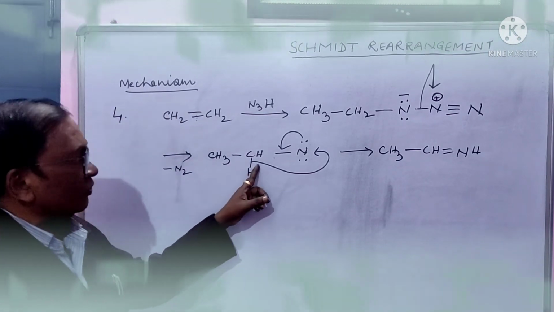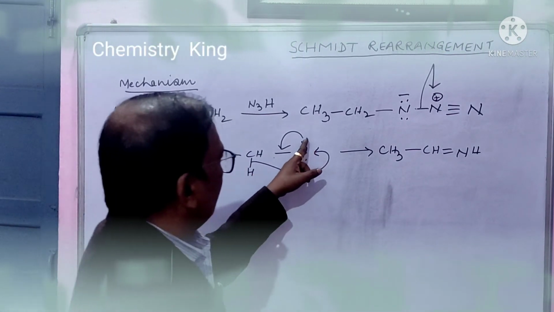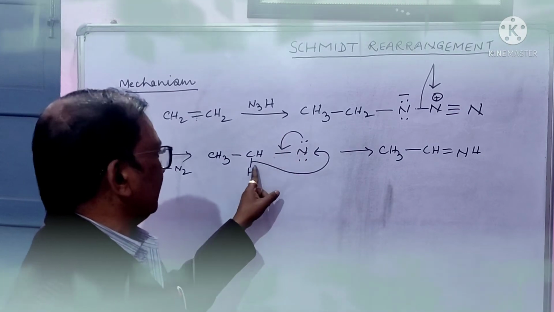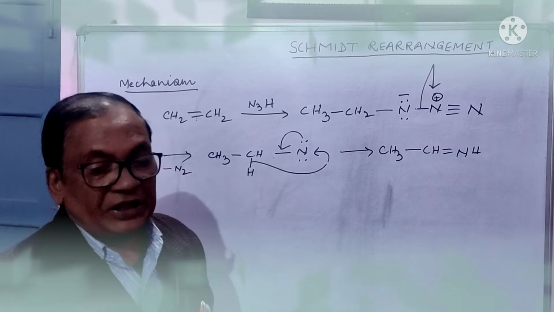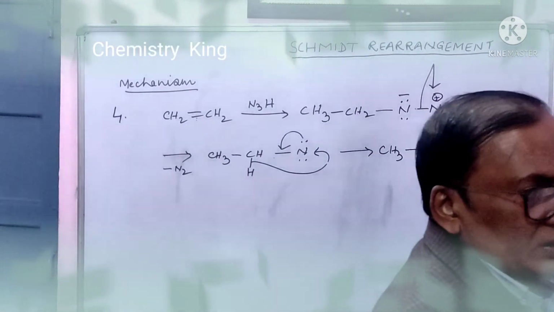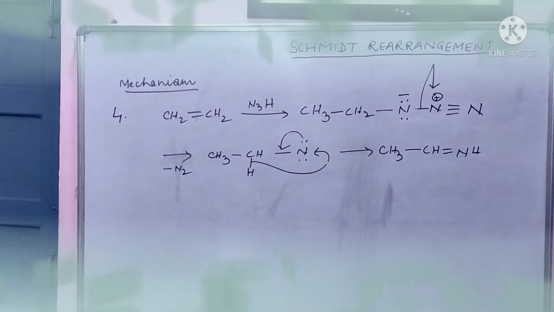Okay, therefore this hydrogen will come here, this will shift in this fashion, and this hydrogen will come here, leading to this. It is imine, meaning ethylene is giving imine.